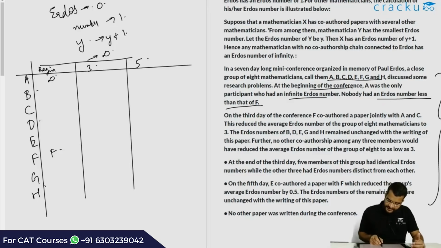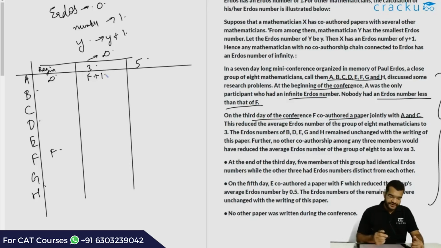Now we are told that on the third day of the conference, F co-authored a paper jointly with A and C. Once F co-authors a paper with A and C, we know that F has the minimum LRDI number, so his LRDI number will not change. But the LRDI number of A will definitely change because initially it was infinity, and now he has written a paper with F, so his LRDI number will become F plus 1. The LRDI number of C might also change because he has co-authored a paper with F, who has the least LRDI number.